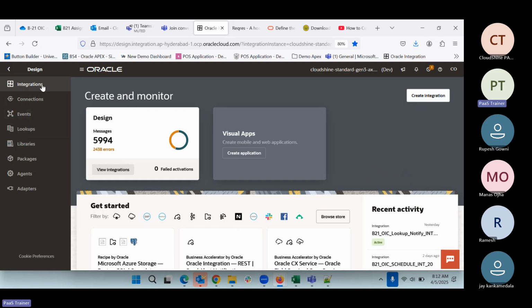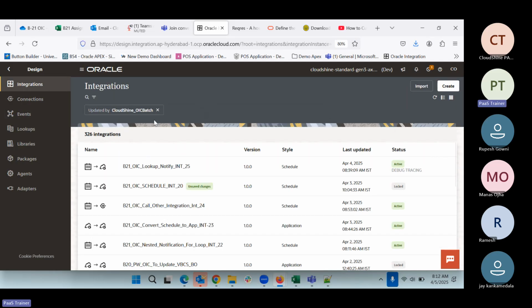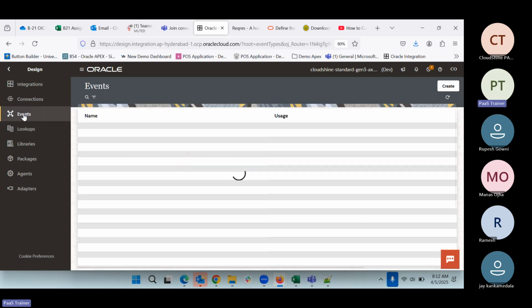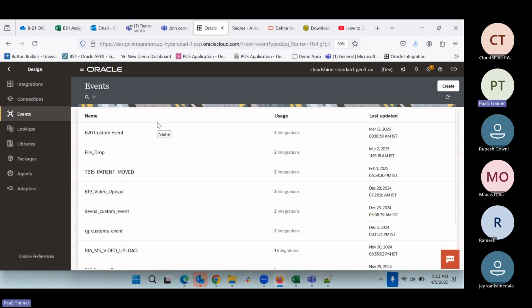So as I told, if you have to create that event type of integration, the first thing which we will require is the event. Now what is the event? Event is nothing but you can consider this as a starting object only. So we will create one event. What all things do we need to create in the event? So how can we create an event?